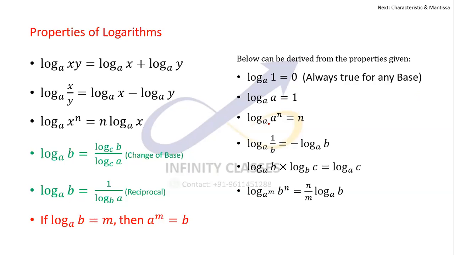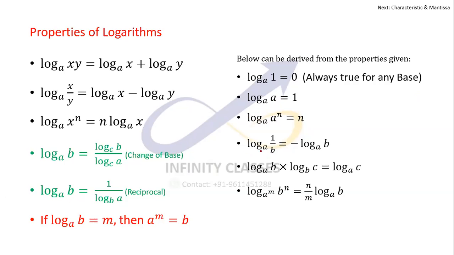Something similar: log with the base a power n, the n jumps down, and it would be n times log with the base a. And log with the base a is 1. So n into 1, which is n. So yeah, this is also an important property.